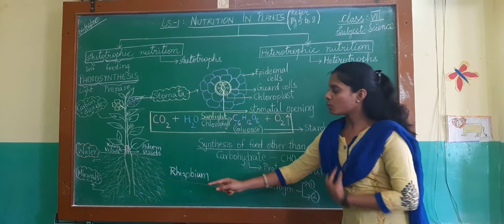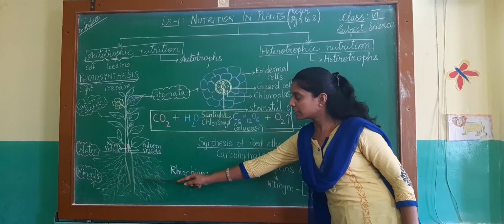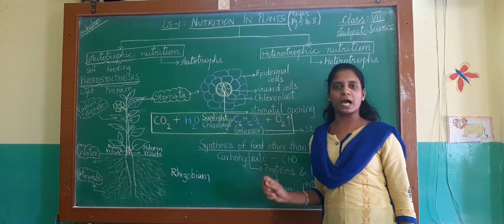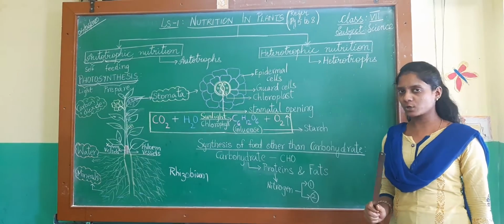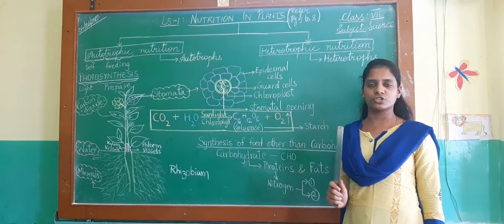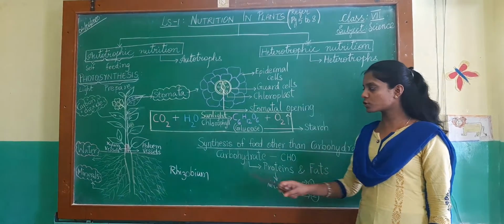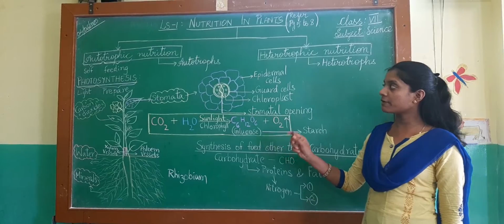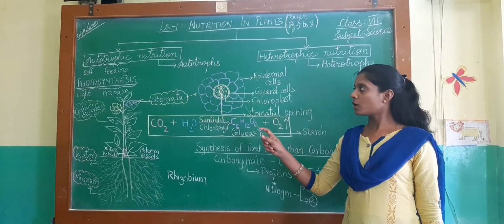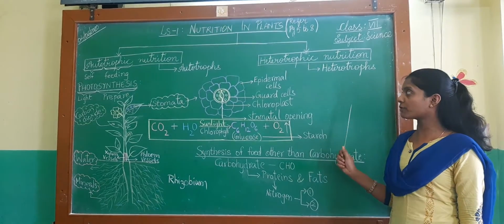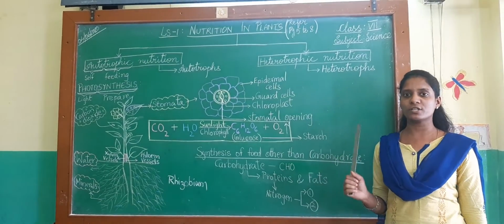So now when the nitrogen is dissolved in the soil, it is taken up by the plants for its growth. The other way is wherein farmers add fertilizers which are rich in nitrogen. It is also taken up for the growth of the plant. With this, we have completed our first topic, autotrophic nutrition. We shall deal with heterotrophic nutrition in our next video session.